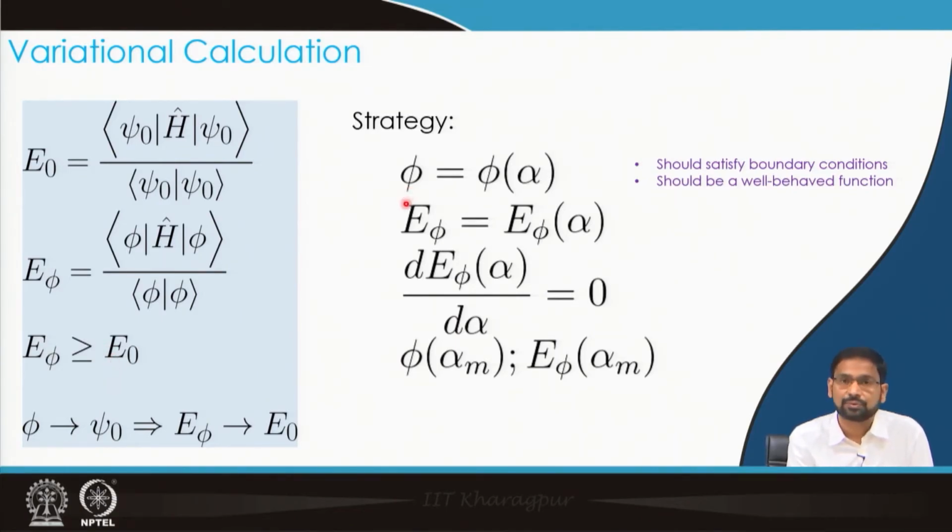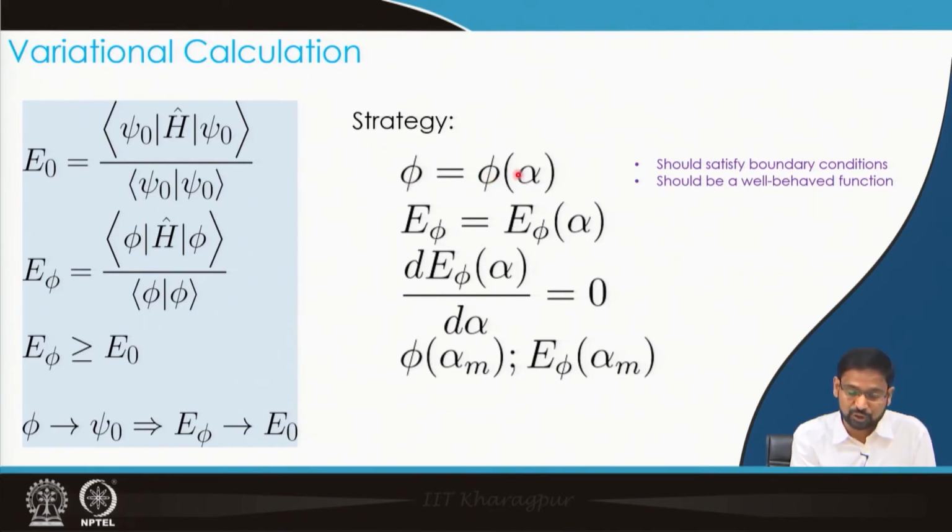Now in that case, what strategy can I use? When I am defining this trial function, I would define the trial function as a function of a parameter alpha, which can be fitted. So this parameter I would incorporate in the functional form of the function, so that when I change alpha, the wave function can also change. What would be the result of that?